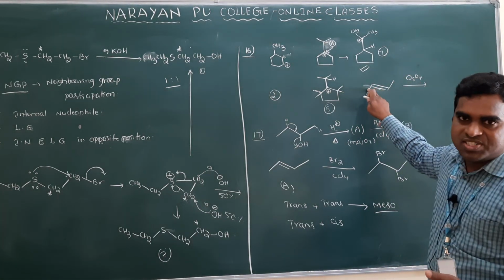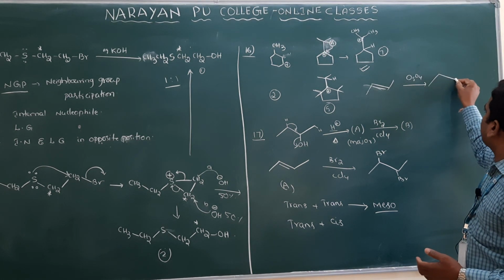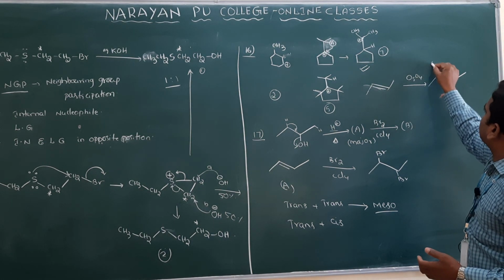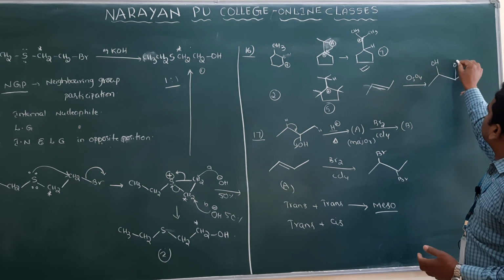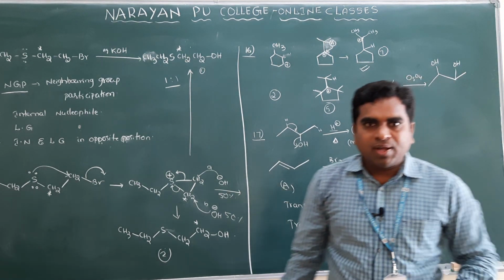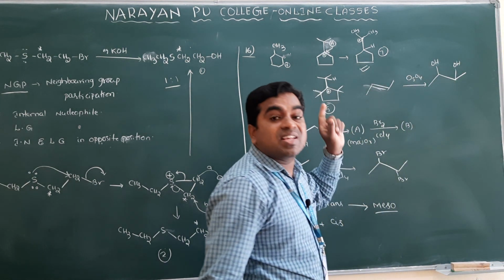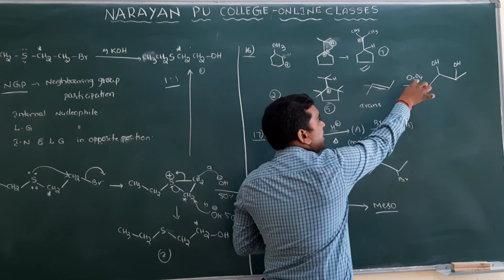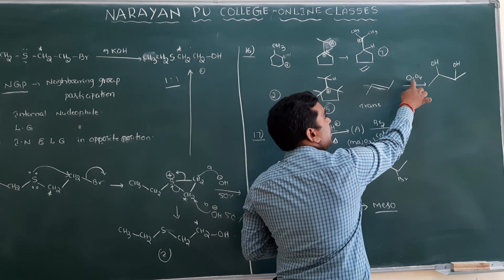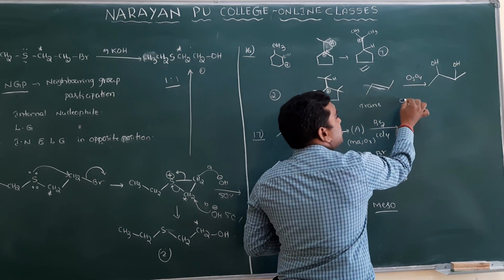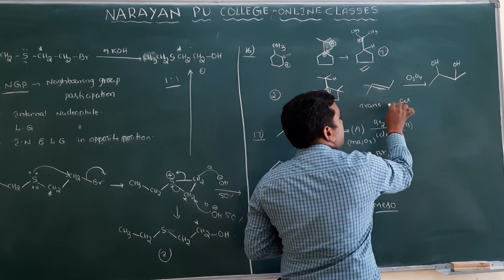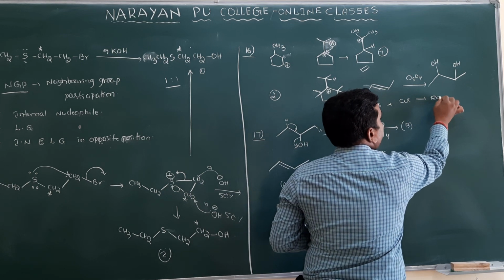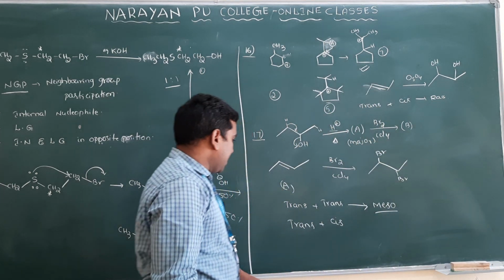Cis hydroxylation means what will happen here? OH and OH will be attached to the same side. Clear? That time, what product will you get? A racemic mixture. Why? Because which alkene is it? It is a trans alkene. Addition of osmium tetroxide is which one? Cis. So cis plus trans, you will get the racemic mixture. That is the important point. Clear?